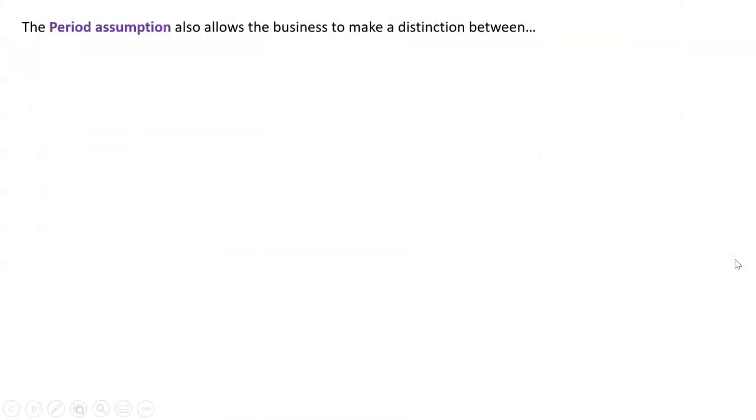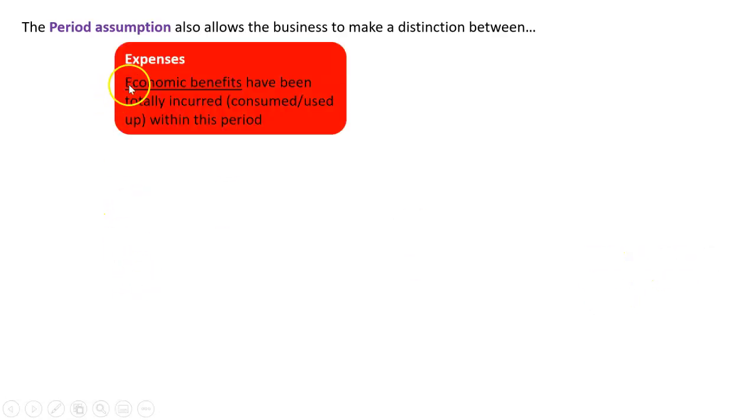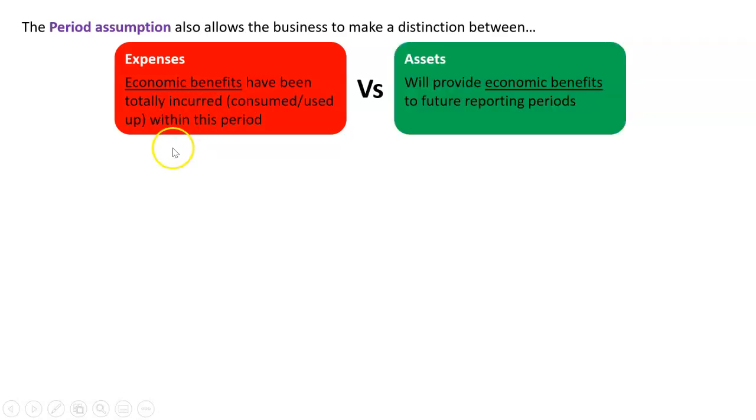It also allows us, and this is probably the most important bit, it allows us to make a distinction between expenses. So we will look at definitions of what expenses are later, but we'll say expenses are the economic benefits that have been totally incurred, or we could say consumed, used up within this period, versus assets. That's where the economic benefit of something will be used up in a future period.